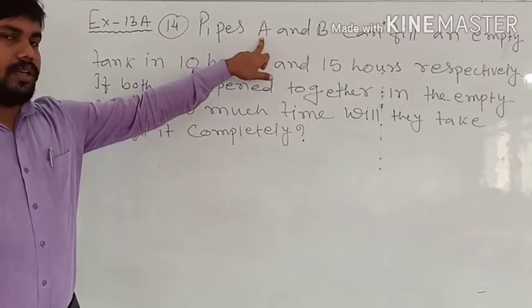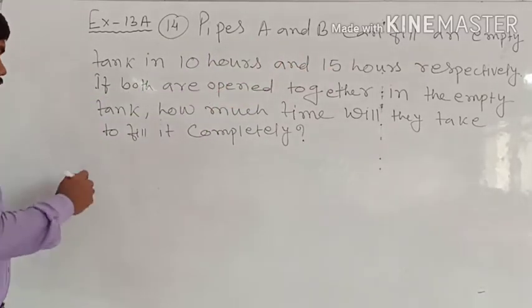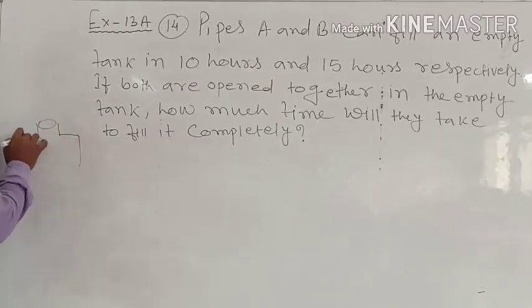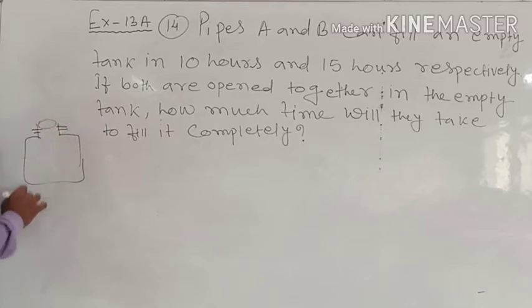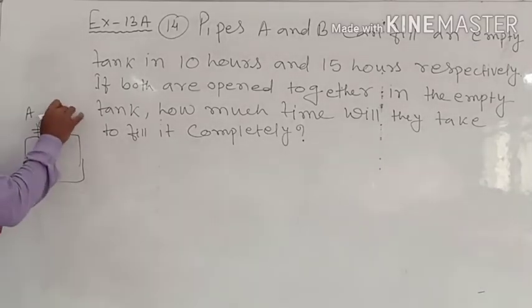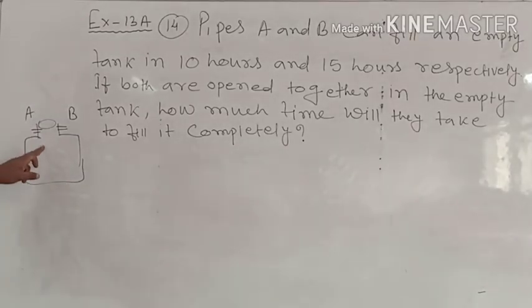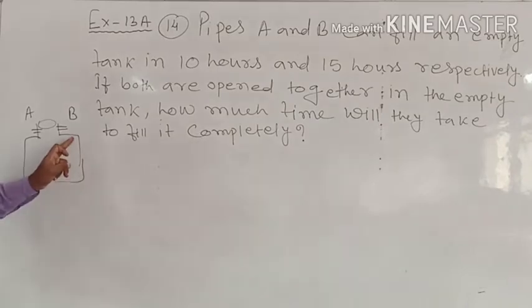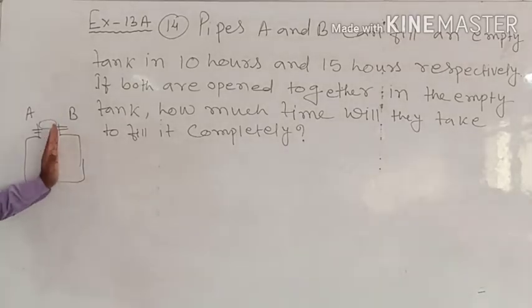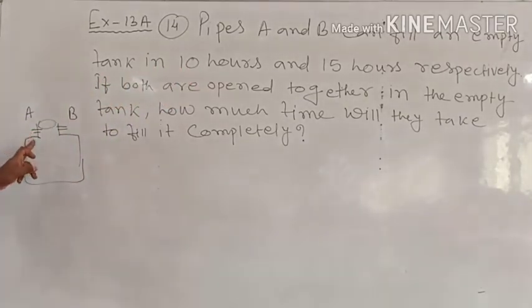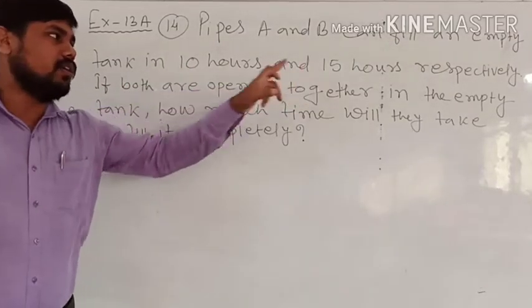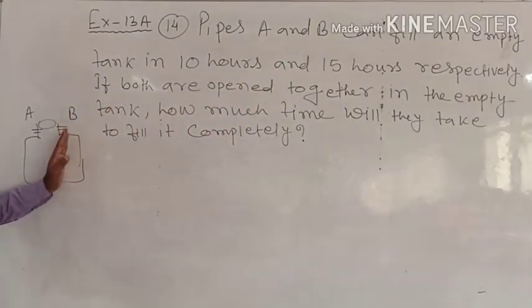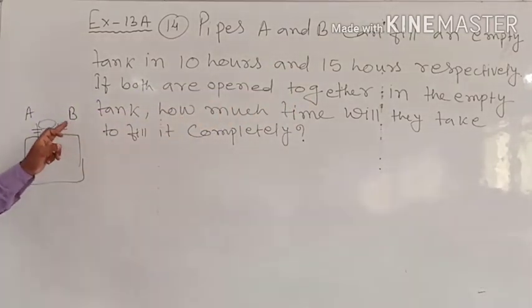Suppose one water tank is there, and two pipes are attached to it. Suppose this is pipe A, this is pipe B. So it is saying if you open pipe A, it will take 10 hours, and if you open pipe B, it will take 15 hours. This means pipe A is bigger, more water is coming in a particular hour, because it fills in less time, 10 hours, and pipe B brings less water because it takes 15 hours.